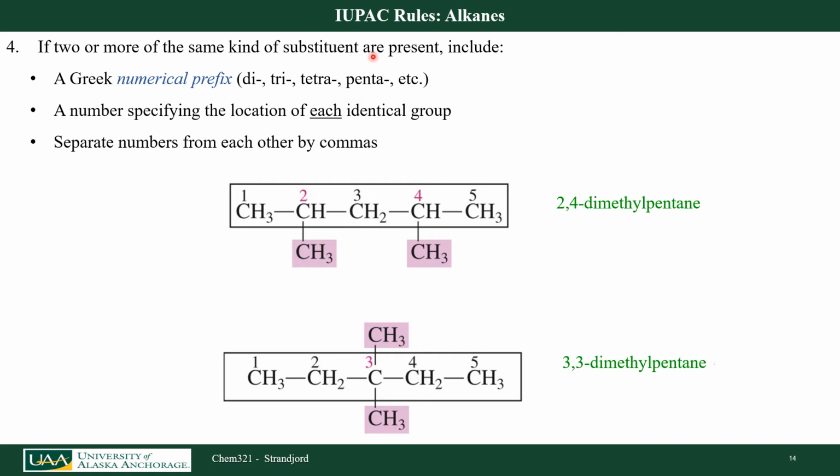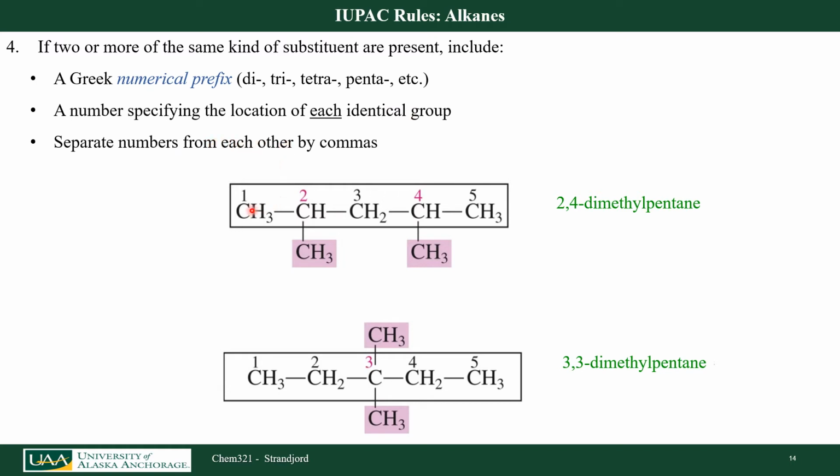If I have 2 or more of the same substituent, I do want to name them as a group. So if I have 2 similar substituents, I call it di. If I have 3, I call it tri, 4 tetra, 5 penta, etc. I want to number specifically at each location, separating my numbers from each other by commas.